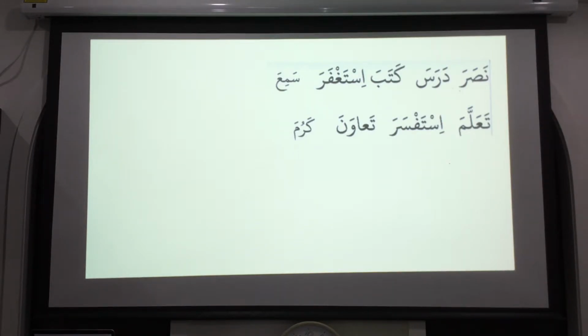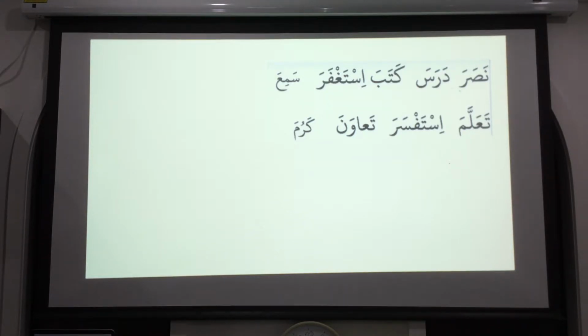So nasara means he helped. If someone says nasara means helping, no, it's not right. Nasara means he helped. Darasa means he studied. Kataba means he wrote. And then we will see how it is linked with our chart. How it is linked with our chart.